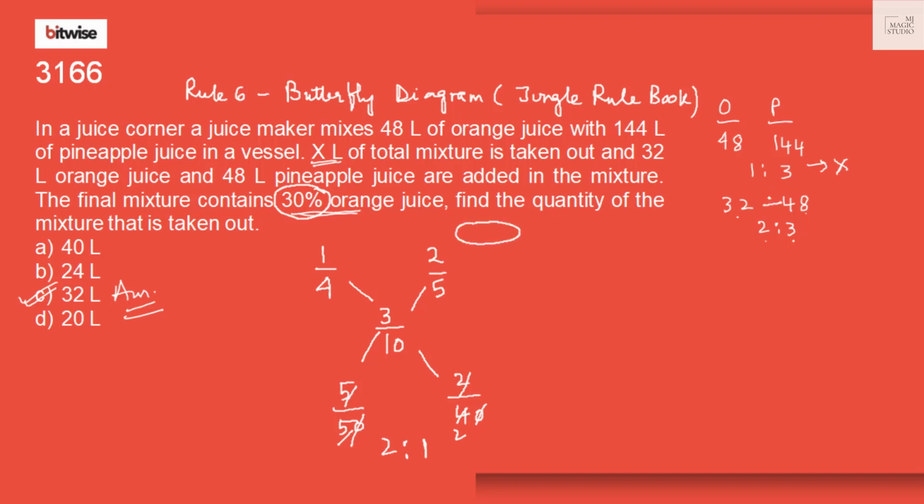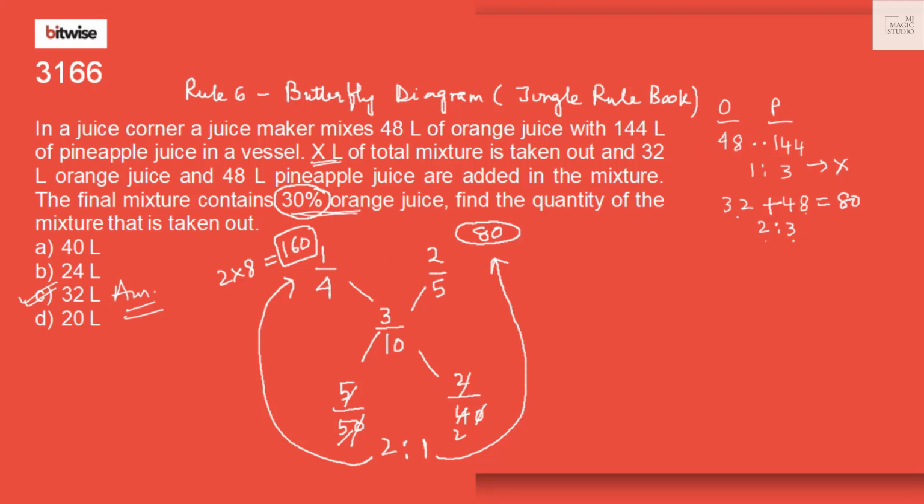Now what was the volume of the second jar? The volume of the second jar was 32 plus 48, that is 80. If the volume of the contents of the second jar is 80, which equals 1, that means the volume of the first jar should be 2 into 80, that is 160 liters only. That means the content of the first jar which was mixed with the content of the second jar is 160 liters.